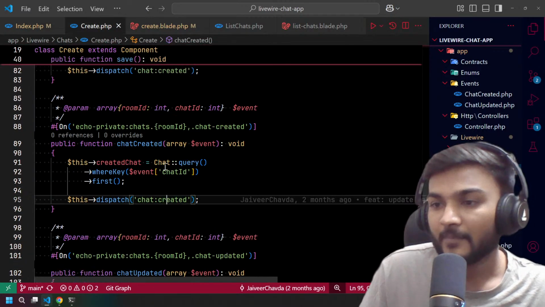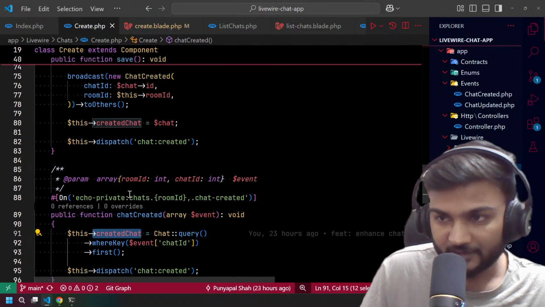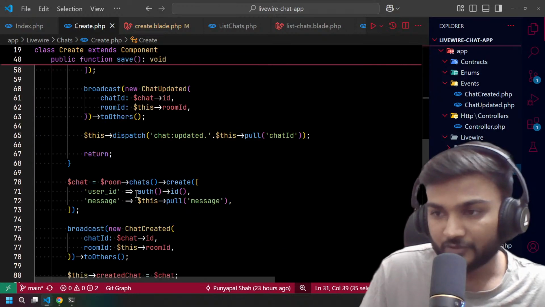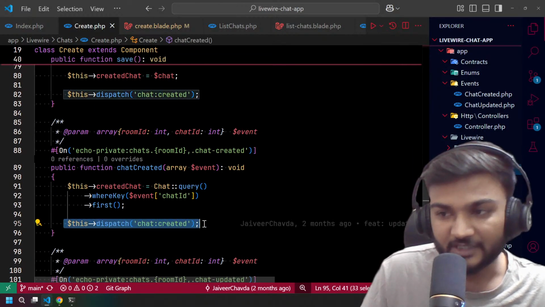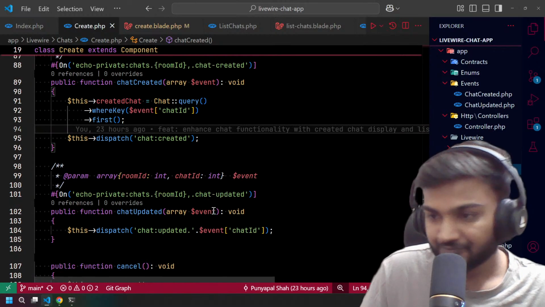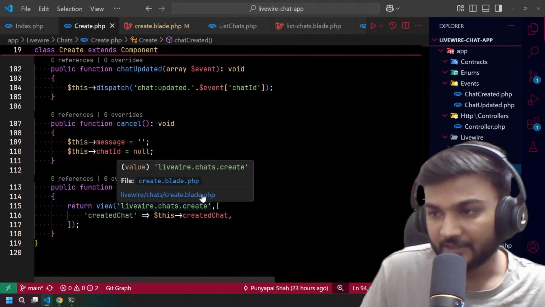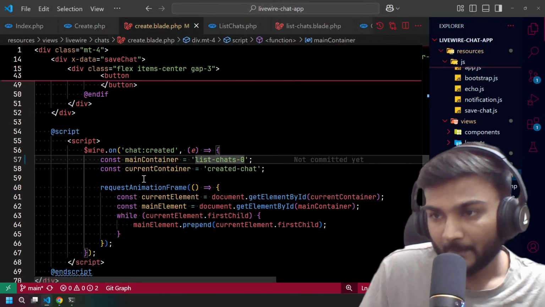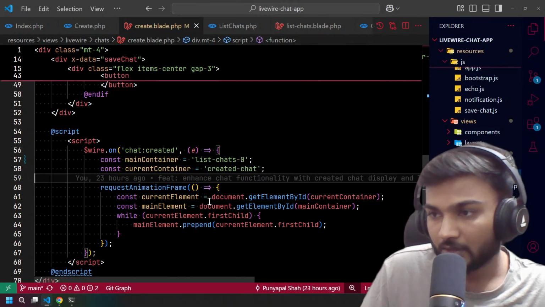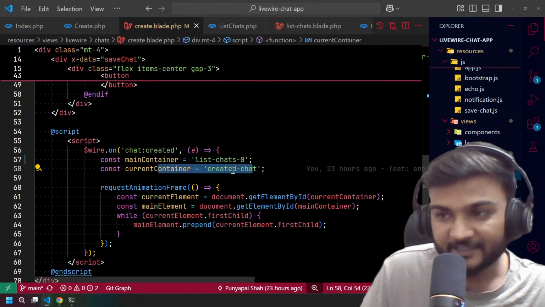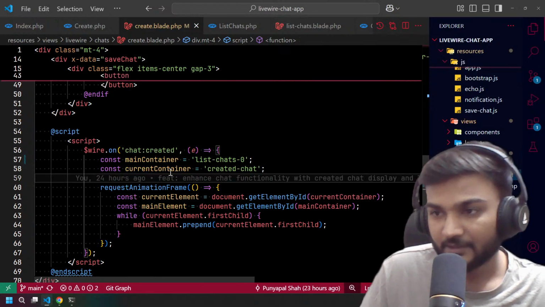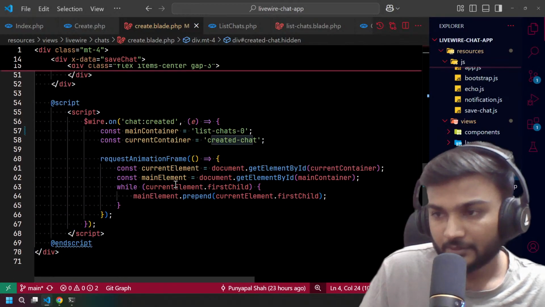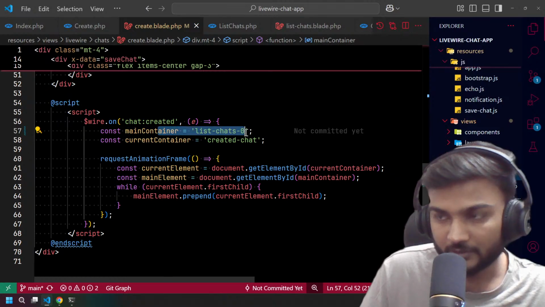So what we did is we added this chat to a private property, a chat created, and we dispatched the chat created event. After that, let's go to the view and check that. We first collected both the container IDs. This is the current container, and here we have another container. We will talk about this.